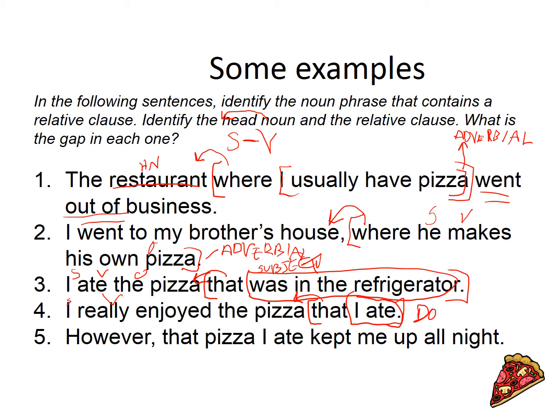However, that pizza I ate kept me up all night. Now here we've got to find where is our relative clause. That pizza that I ate kept me up all night. Now one of the things that students might do especially, is they say, oh, here's that. So maybe there's something, that pizza did something, right? But that is a confusing word because it has so many different uses. It's actually a determiner. Instead of this pizza, it's that pizza.